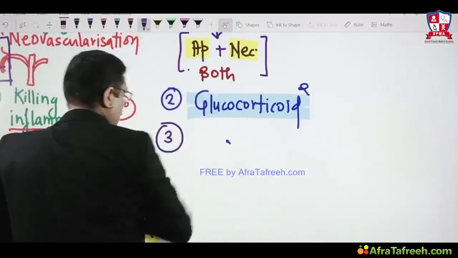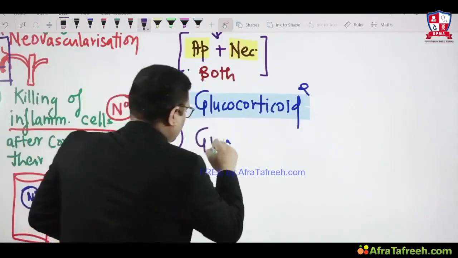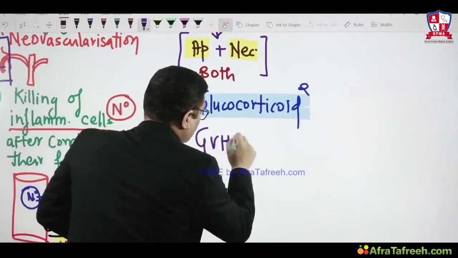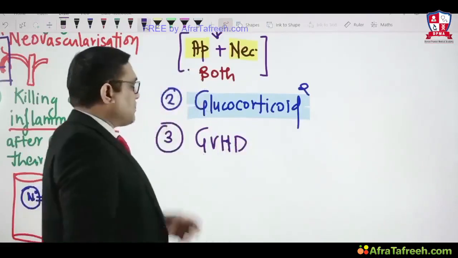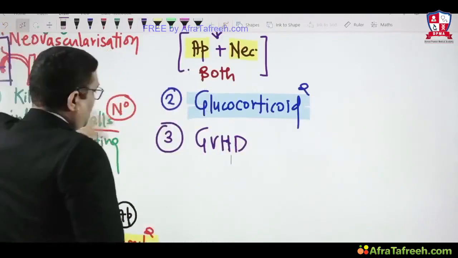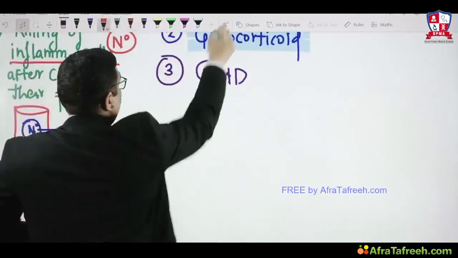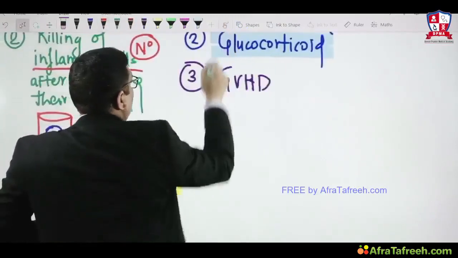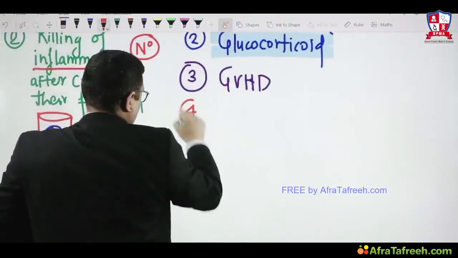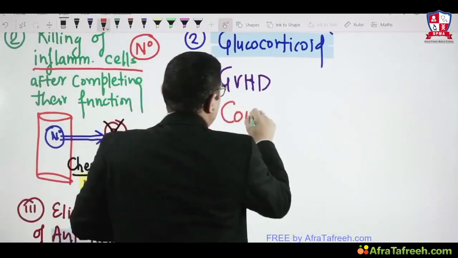The third example of pathologic apoptosis is graft versus host disease. Another great example which the examiner has asked in exam is viral hepatitis, where there will be release of Councilman bodies.